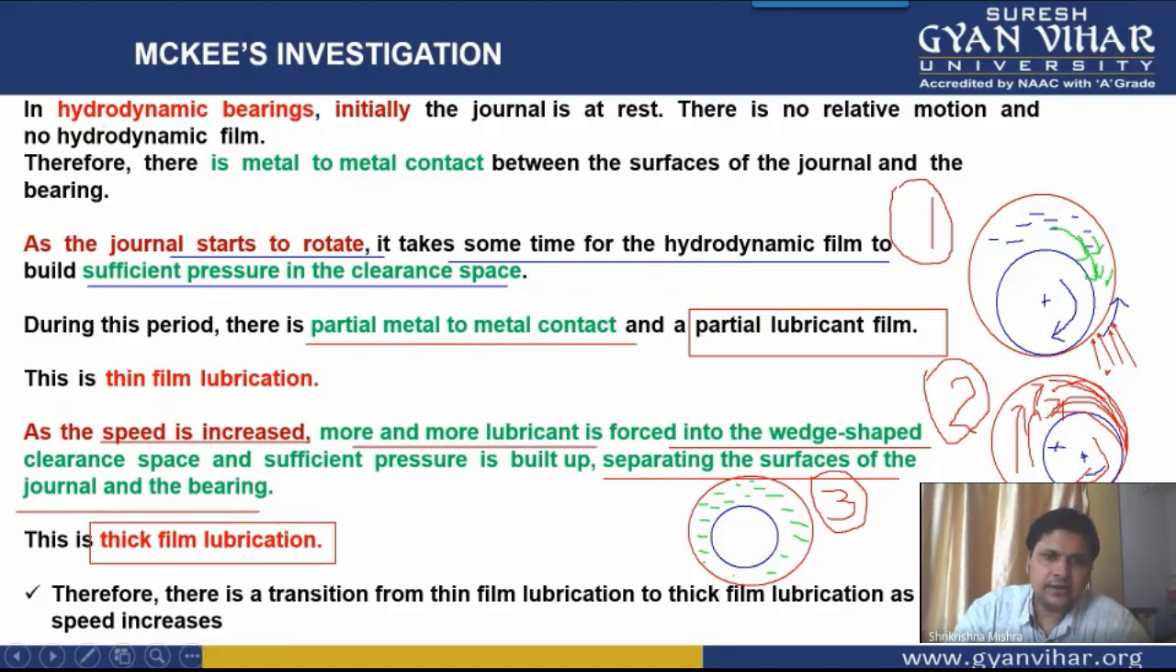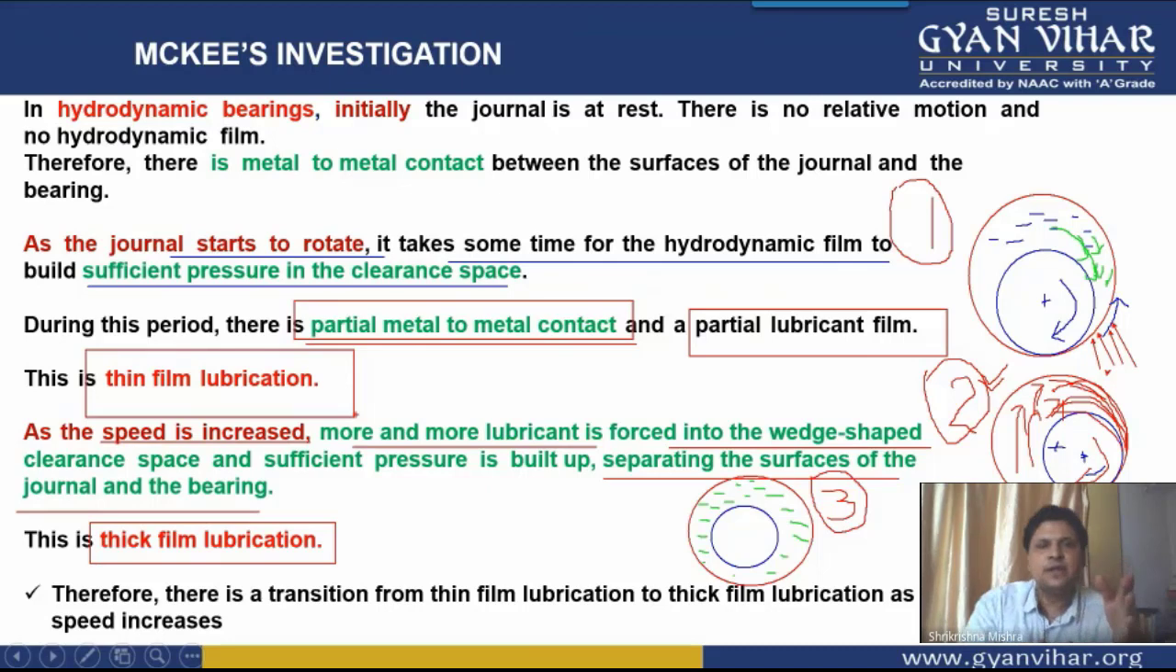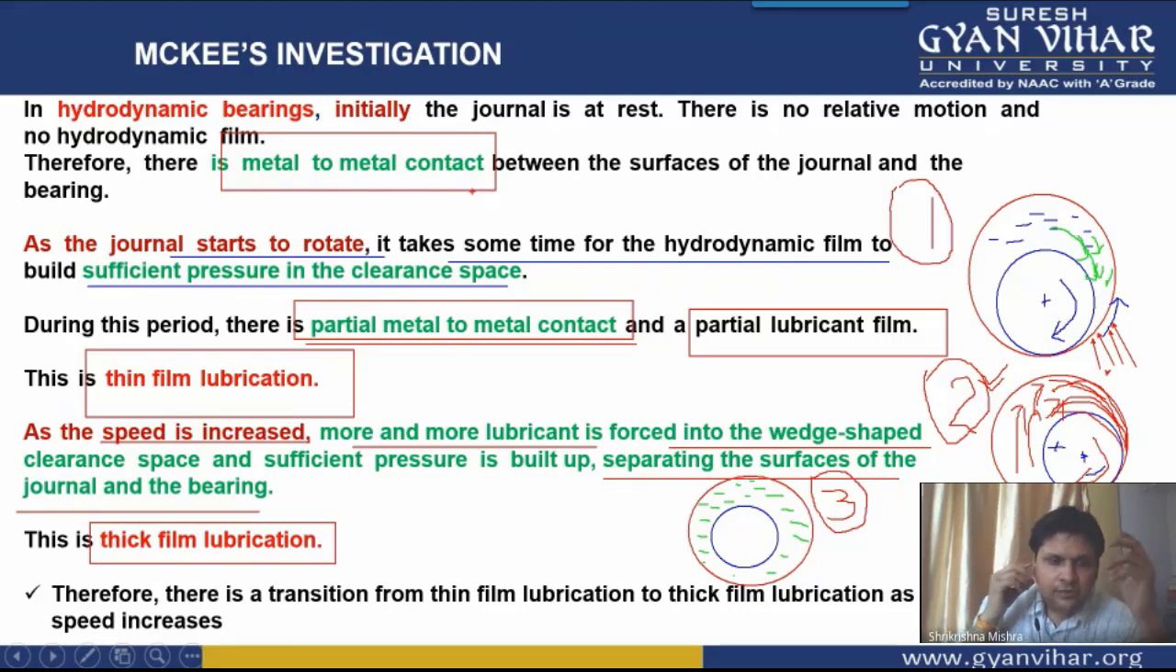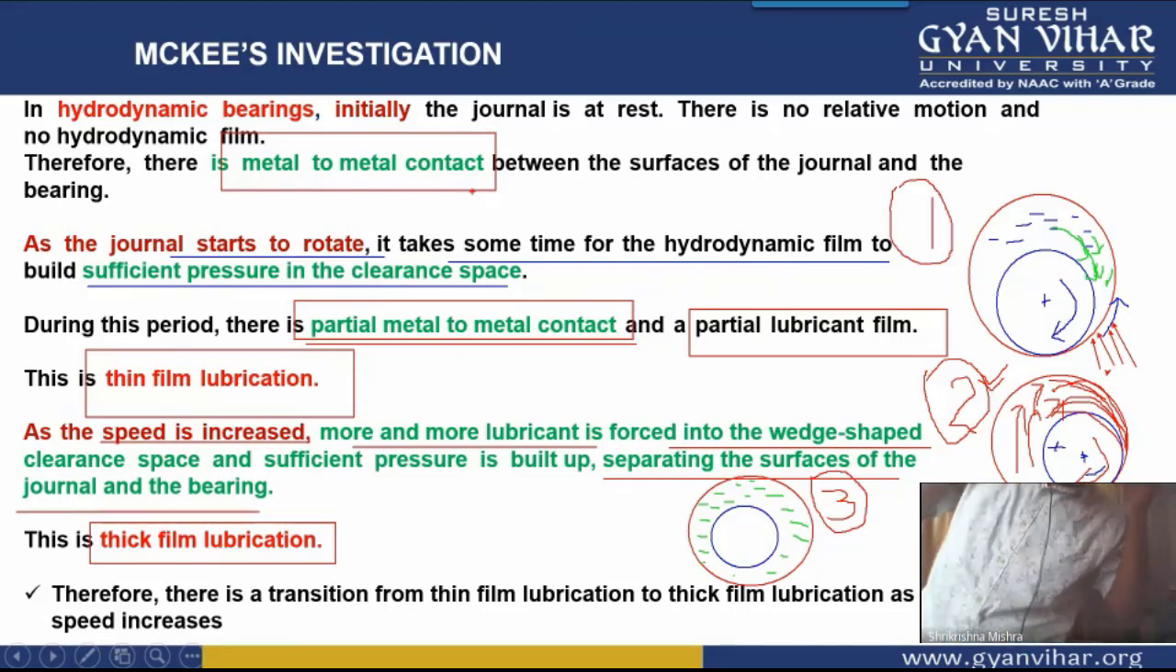While at the start, in the second stage, when there is less speed of the journal, there is partial metal to metal contact, and this is the case of thin film lubrication. When the two surfaces are not in contact with each other at all, we say that is thick film lubrication. And when there is metal to metal contact, we say that is zero film lubrication. So I hope you have understood all three: zero film, thick film, and thin film.